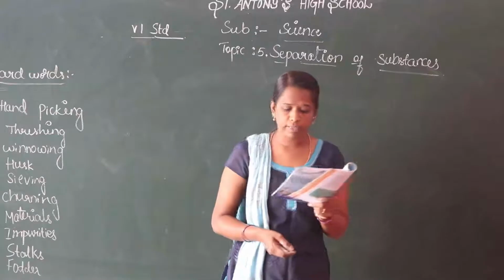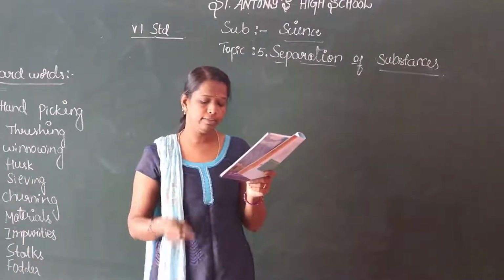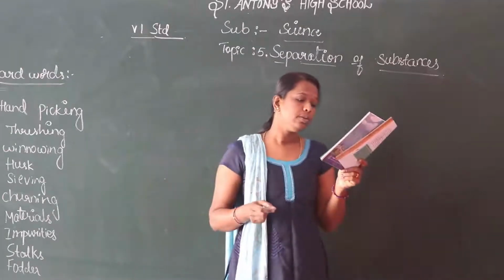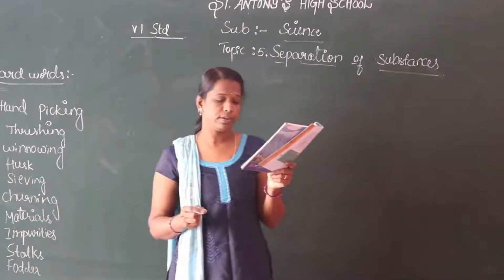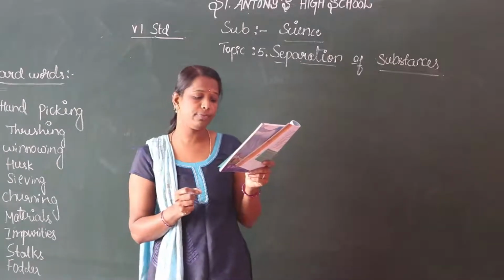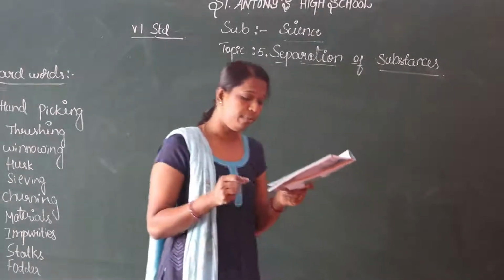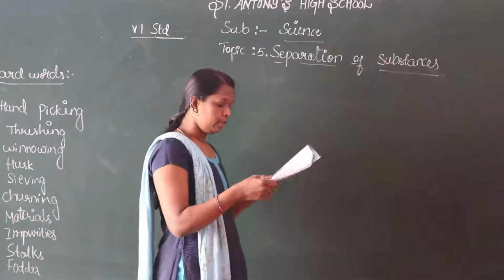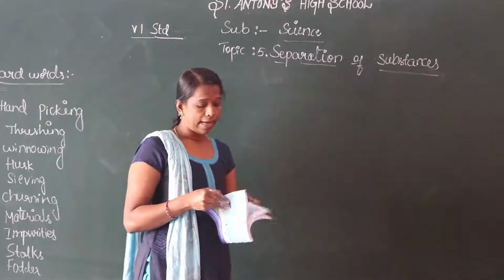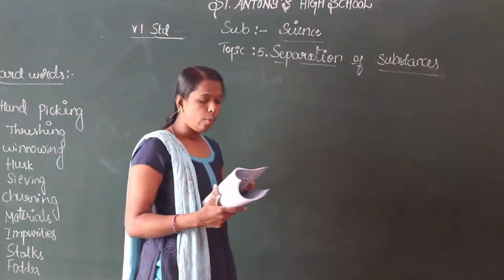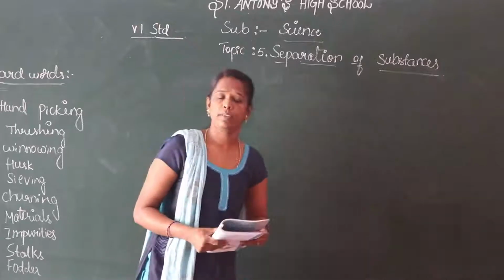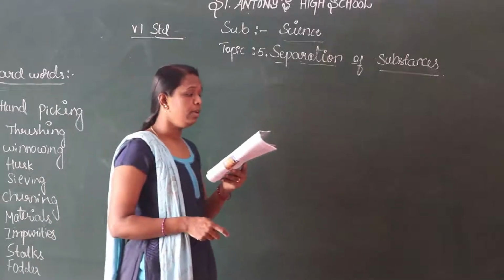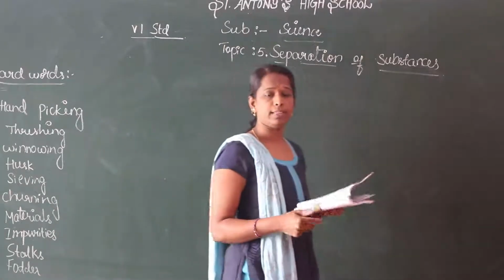So here is activity 1, page number 35. There are a few processes of separation. The purpose of separation and the ways of separating the components are mentioned in columns 2 and 3 respectively. See, in activity 1, here is a column: why do we separate substances? Why do we have to separate substances? See, from the separation process, separate the stones from rice.